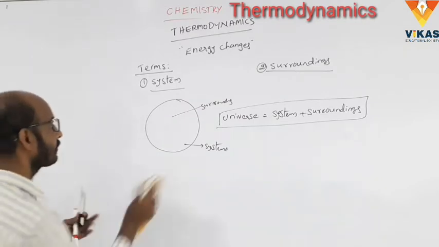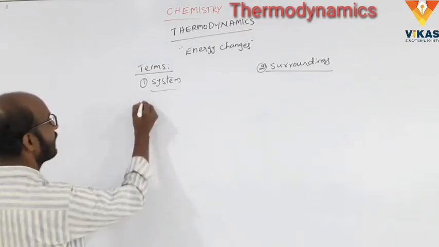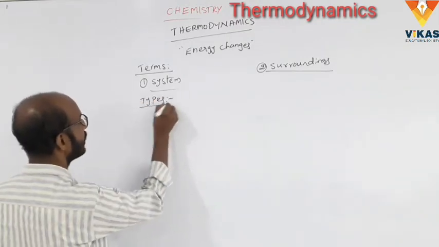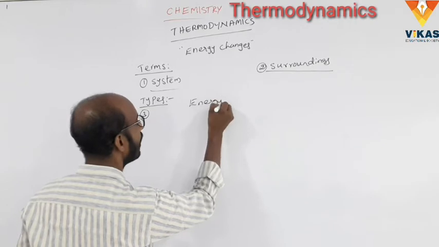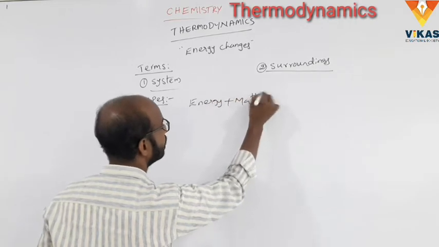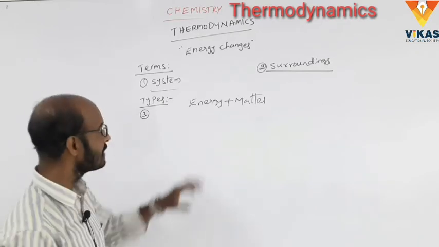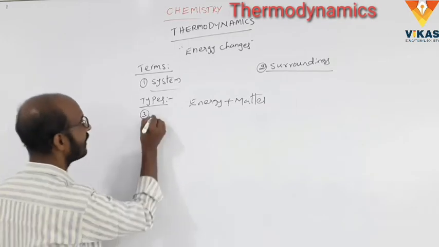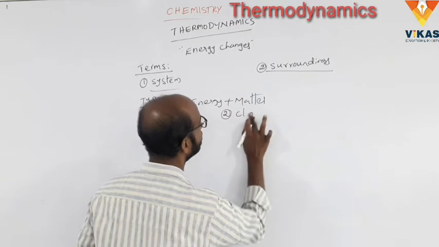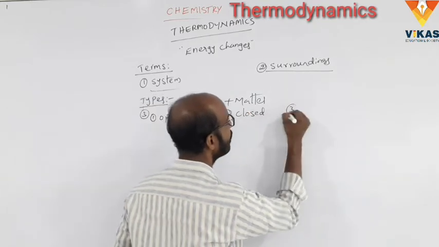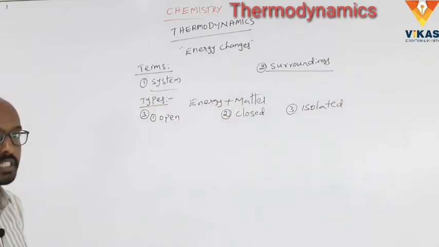And next, types of systems. Last class was the types of systems. There are mainly three types, based on whether energy or matter, or both, are exchanged between the system and surroundings. The systems are mainly divided into three types: one is the open system, the second one is the closed system, and the third one is the isolated system.